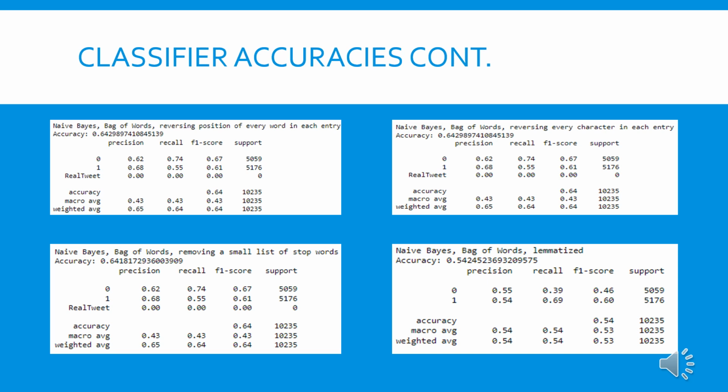And on the bottom right, we tried lemmatizing the text before we ran it through the naive Bayes bag of words, and that really decreased accuracy. Not completely sure if the lemmatizing worked as intended or if there was some kind of fault in implementation, but this was pretty consistent with the tweaking of the lemmatization call. If you want to take a closer look at these, you can pause the presentation now.